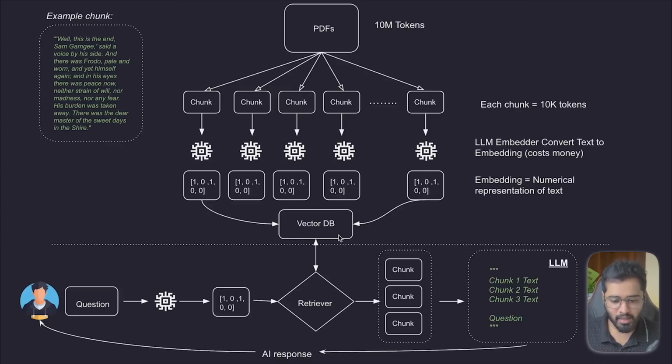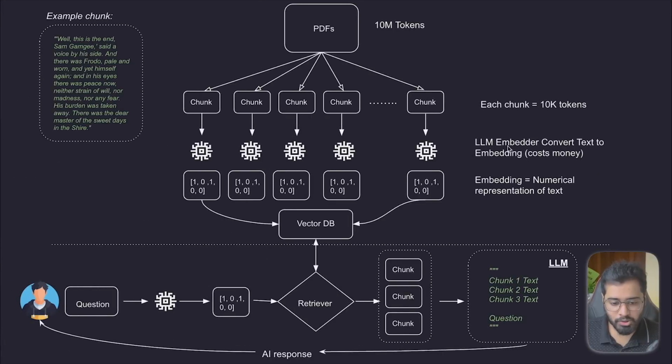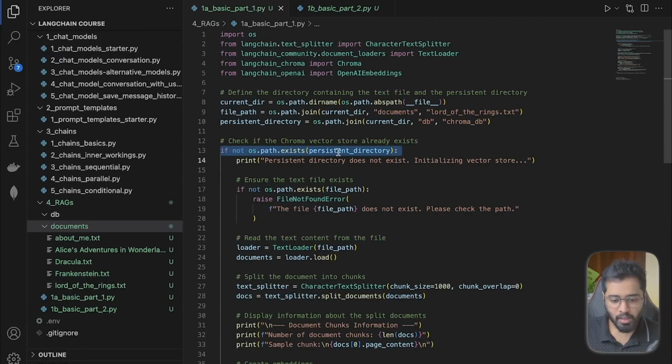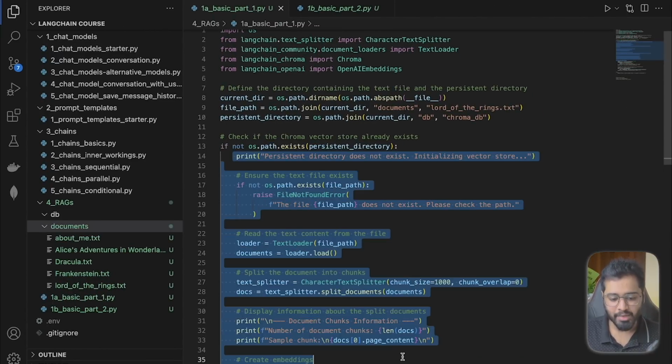All right, next, I've got a very simple check here saying that if this DB file is already created, we don't want to be running the same thing again. Why? If we come back to the diagram, the text to embedding process costs a little bit of money, right? Because we'll be using an API to convert it. So we're just making a check right here saying that only if it is not created already, we allow it to go inside of here.